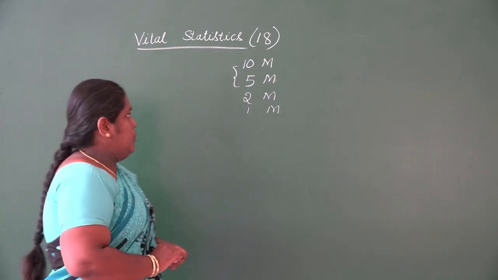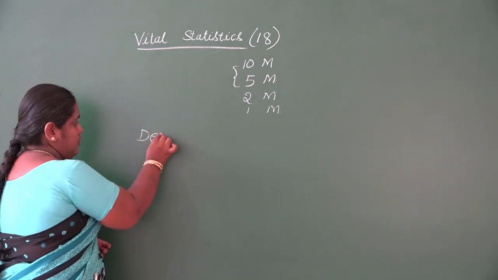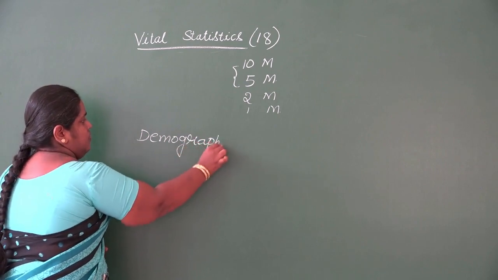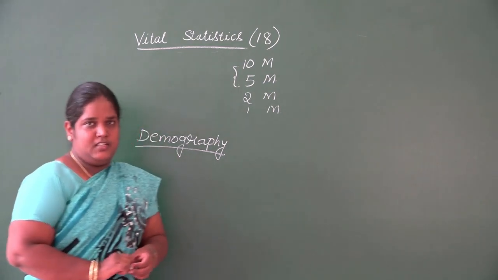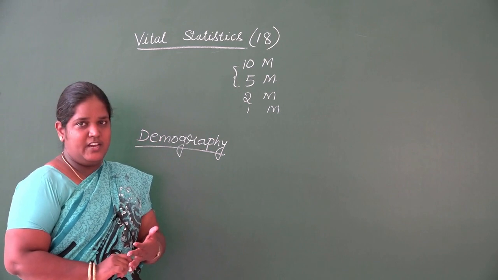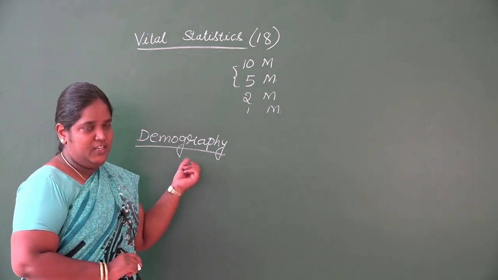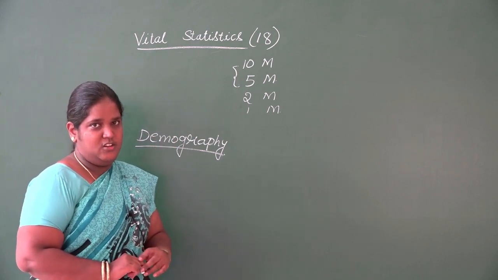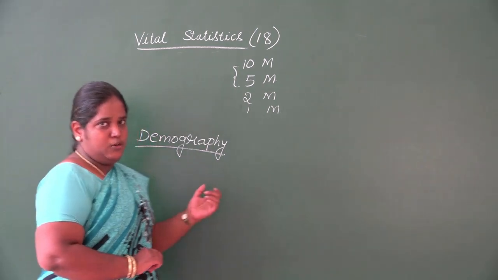So now, before starting with the vital statistics, we'll learn what is demography. Demography is a study of human population. Anything you study regarding the human population, we call it demography. In this chapter, we'll be studying only about the human population, and what are the things that occur in the human population.